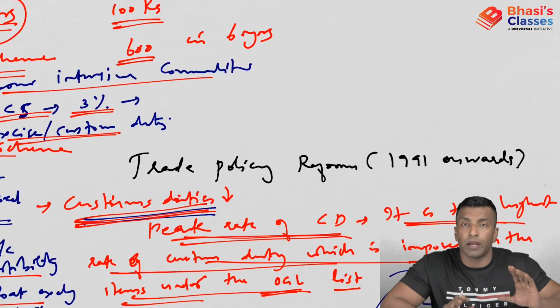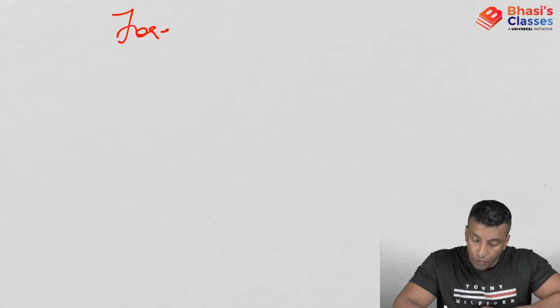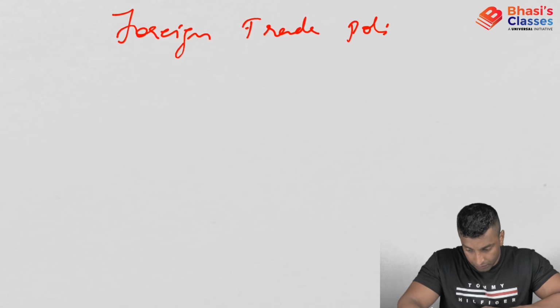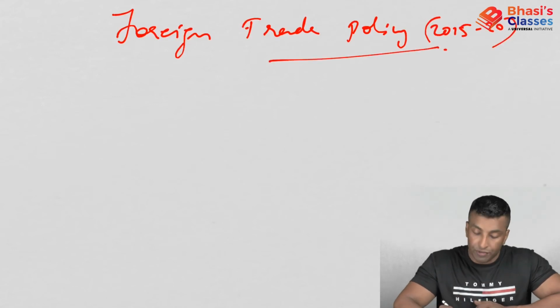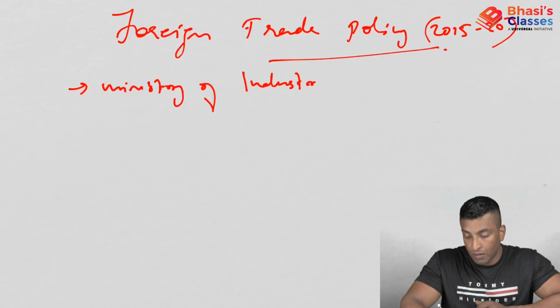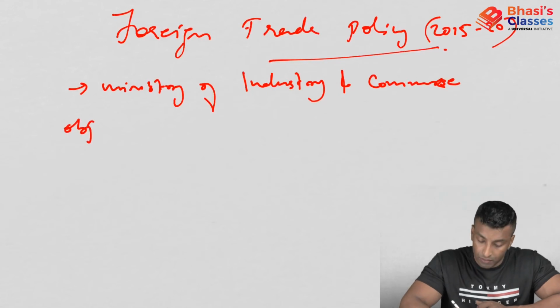Now we will look into trade policy from 2015 to 2020. The foreign trade policy 2015-20. Who is drafting this? This is actually the Ministry of Industry and Commerce. Now what are the objectives?